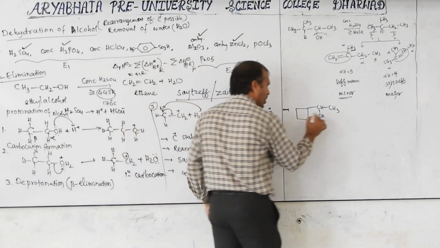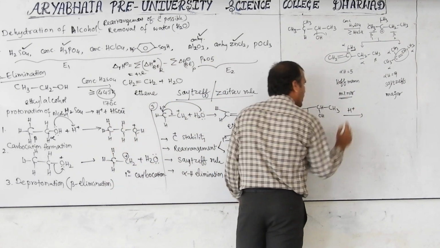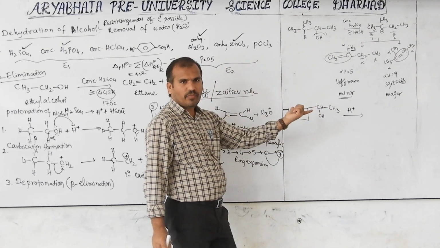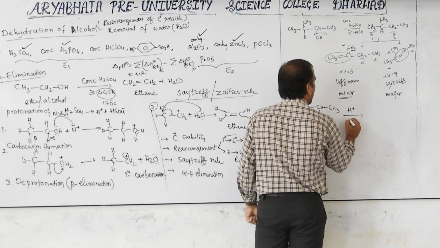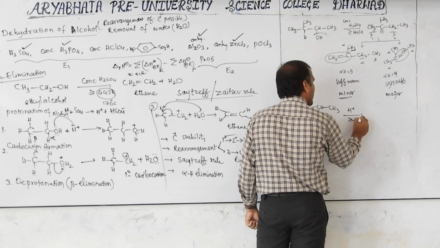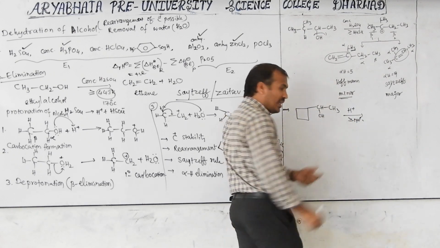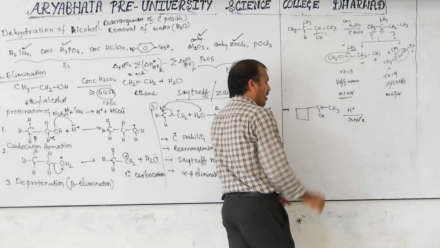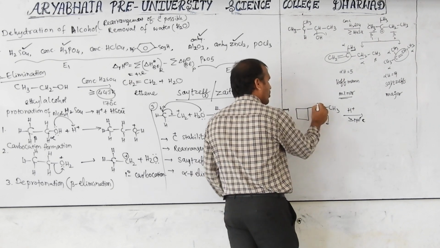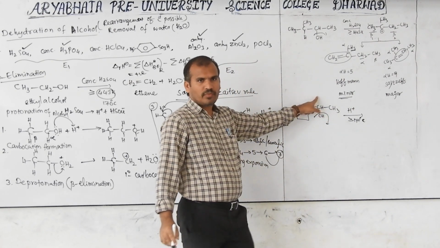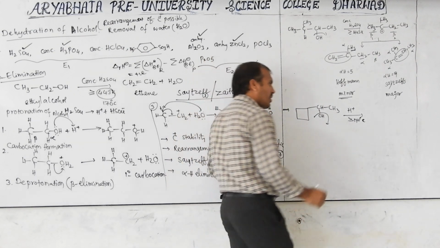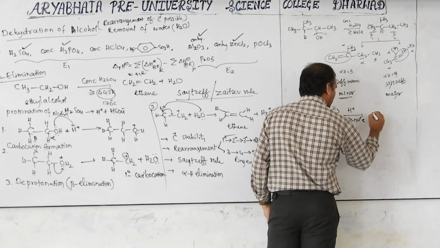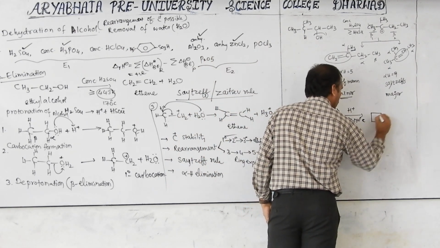When it is eliminated in concentrated H2SO4 only, at greater than 170 degrees Celsius, after elimination of this, here we will get the carbocation. After getting the carbocation, I am writing the mechanism now, no problem.